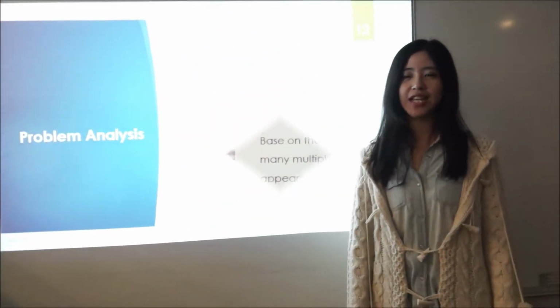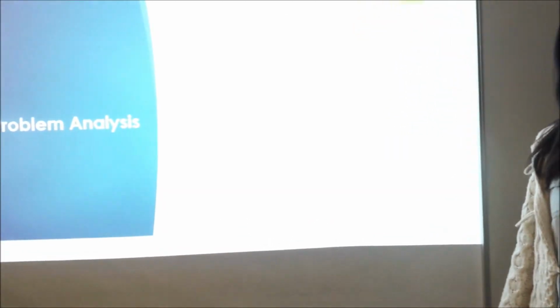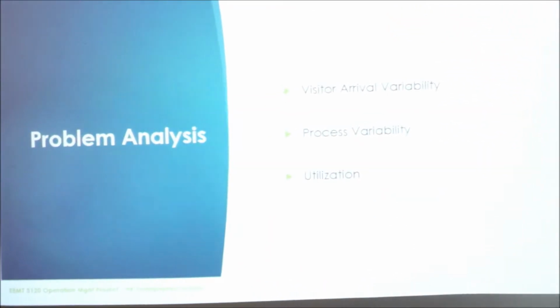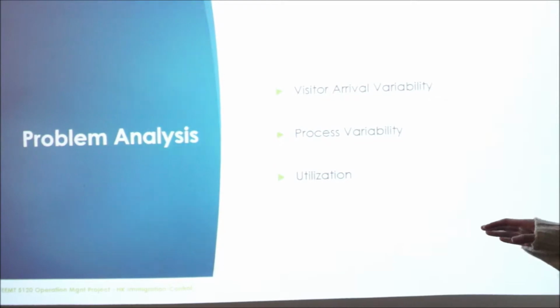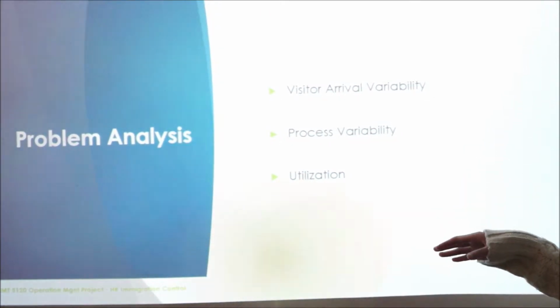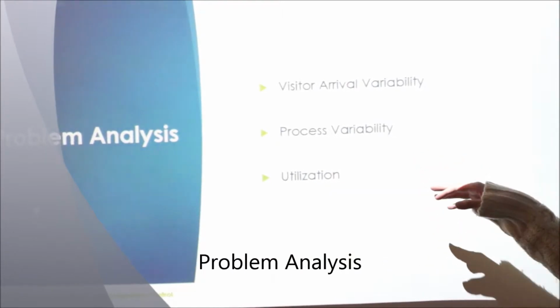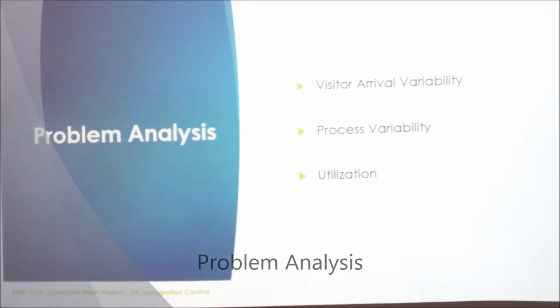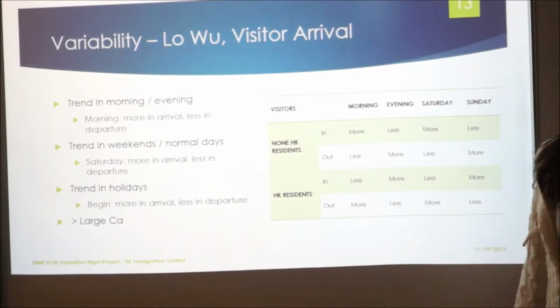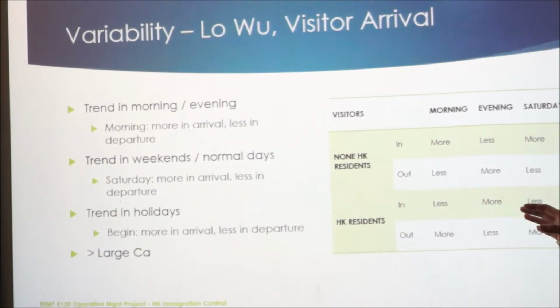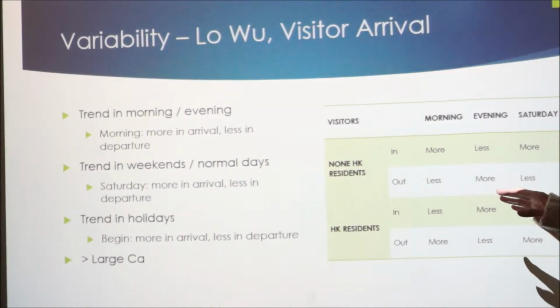Thanks, Tony and Gary. The following part we would like to talk about is problem analysis. In this part, we would like to talk about the two main sources of variability: the visitor arrival and process, and the utilization. We take Luohu control point as an example to explain the visitor arrival.